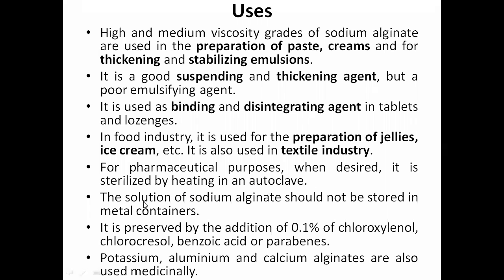A solution of sodium alginate should not be stored in metal containers. That is the precaution, because metal can corrode since it will have moisture content. It is preserved by the addition of 0.1% of chloroxylenol, chlorocresol, benzoic acid, and parabens. These can be used as preservatives. Potassium, aluminum, and calcium alginates are also used medicinally. These different salts also have medicinal importance.